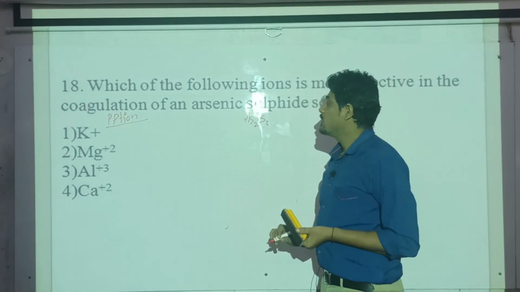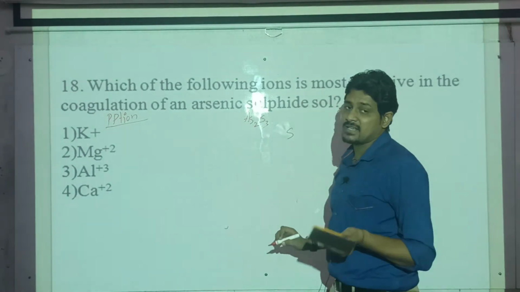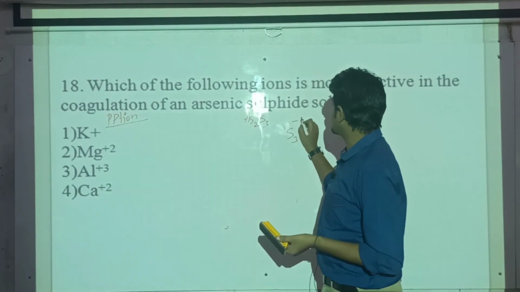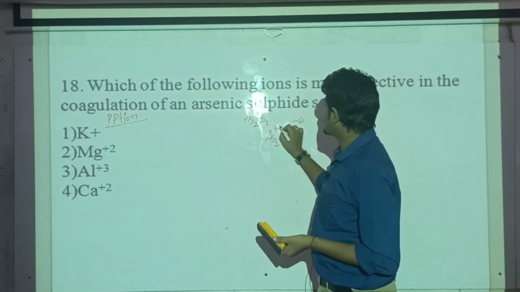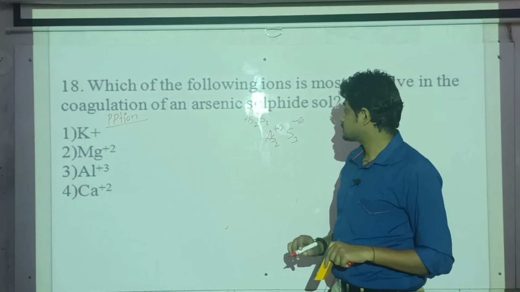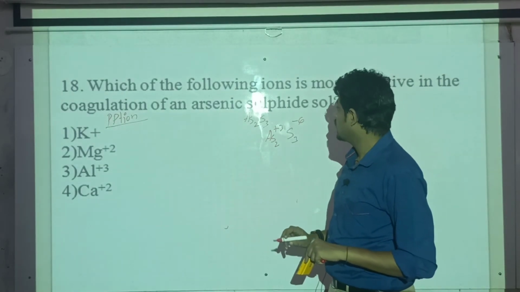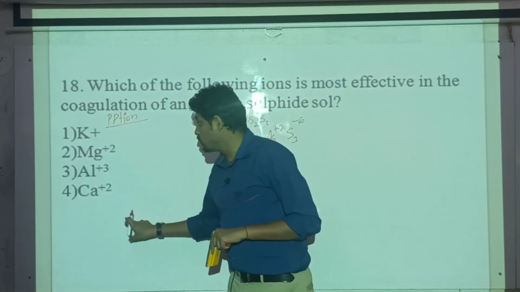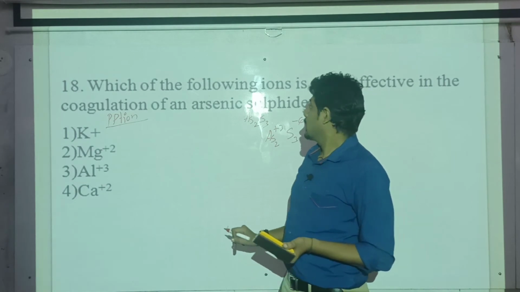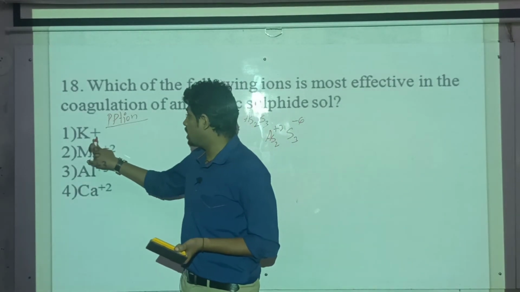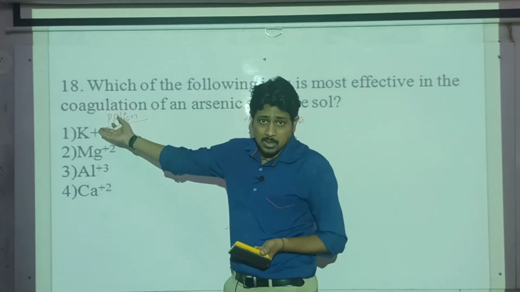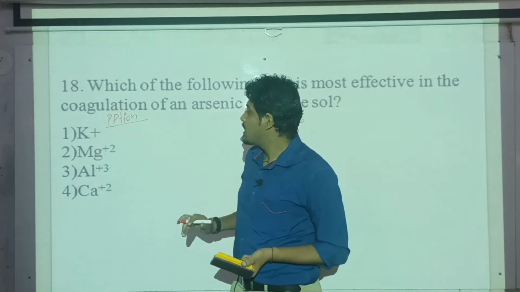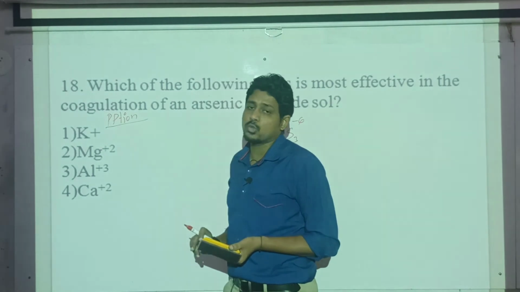As2S3. S3 means sulfur carries a -2 charge, there are 3, so it carries -6 charge. As2 means each arsenic is carrying +3 charge. So among these, which will be most effective? See, most effective means it is carrying only a single charge, so we require a lot of potassium. Then comes magnesium, carrying +2 charge.